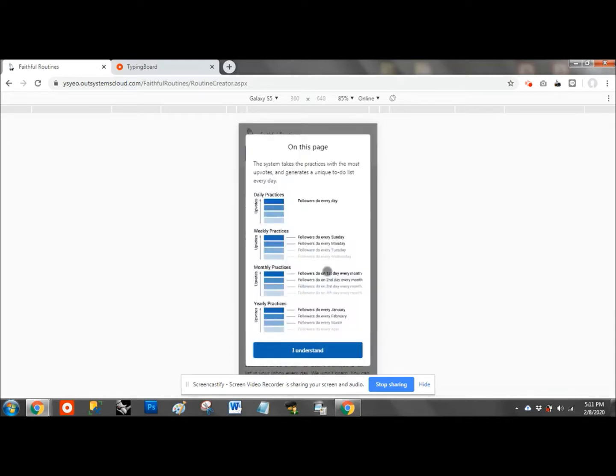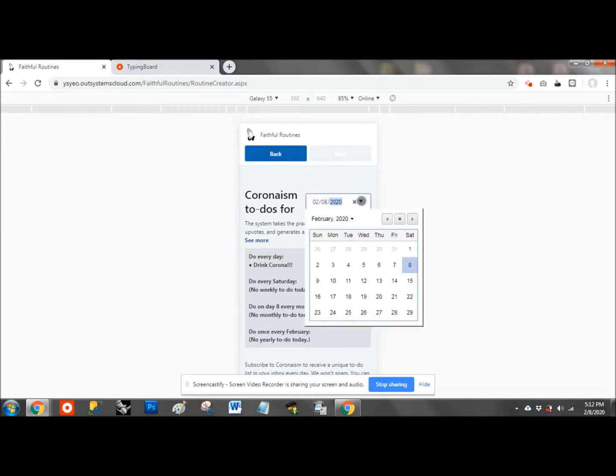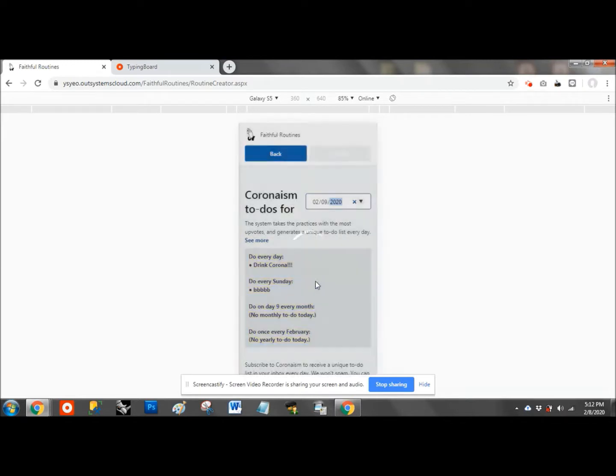Okay, so finally on this what to do every day page, you can select any date and the platform will generate and show you what to do on that date. So I've covered this diagram just now, so we can see what to do on any date. Okay, so for drink Corona, it is something you do every day. So Sunday, let's say, what you see on Sunday. Okay, Sunday you can see the first week thing.